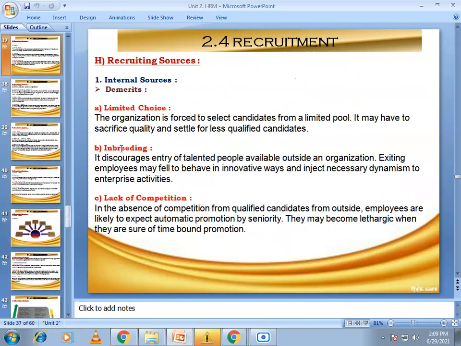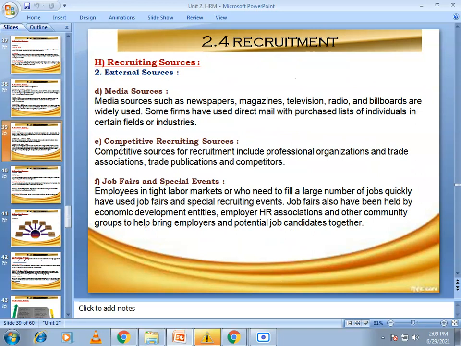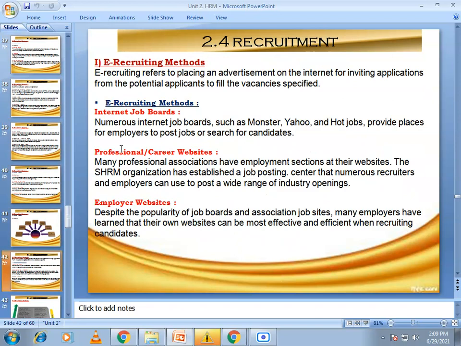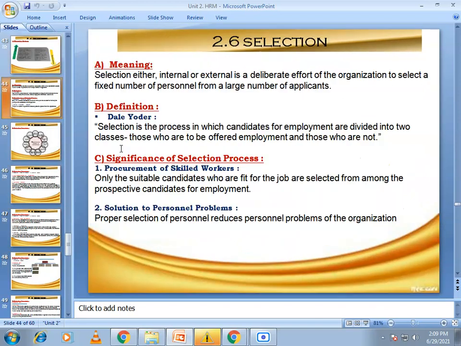Okay, then recruiting sources, that are internal sources and external sources of recruitment, then e-recruitment methods. And today we will start selection, and this is the last part of unit 2.